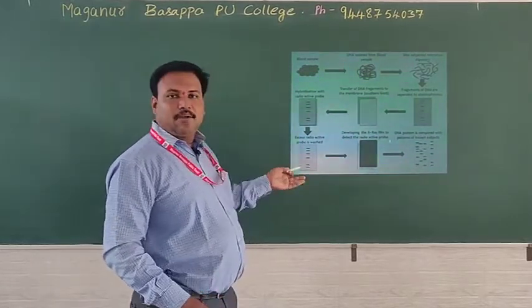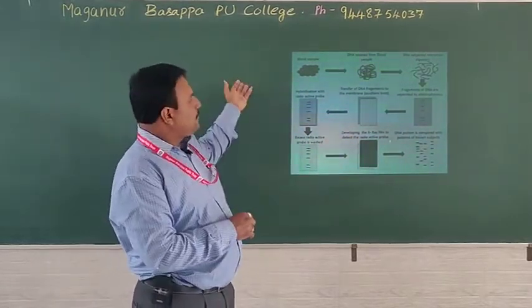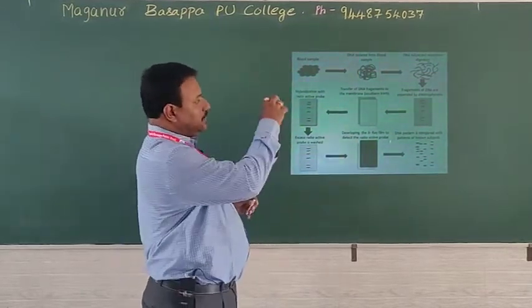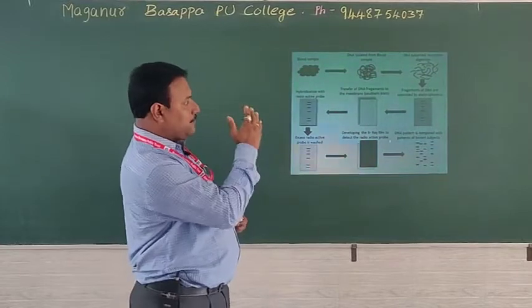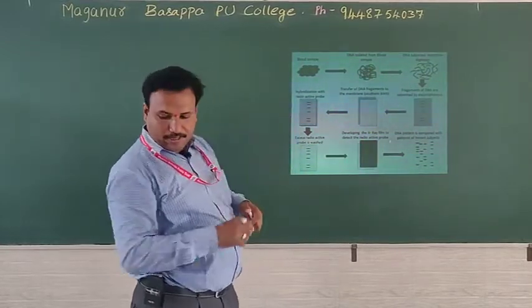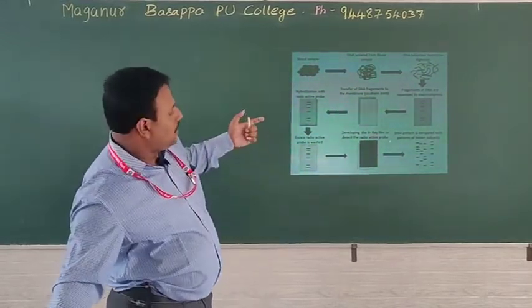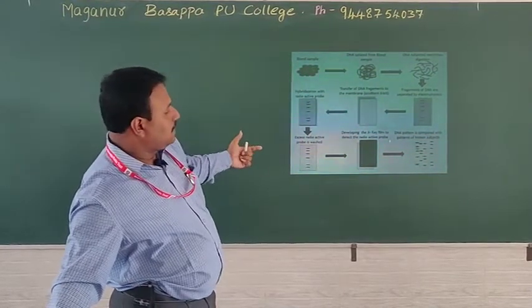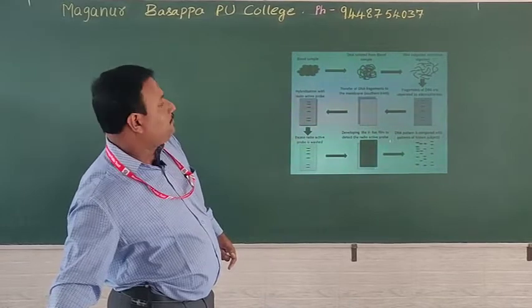Again, the same steps are given. Sample has to be taken and DNA has to be isolated. DNA is subjected to amplification and fragmentation. Then gel electrophoresis. Next, Southern blotting. After making the single strand, then autoradiography and then comparison.